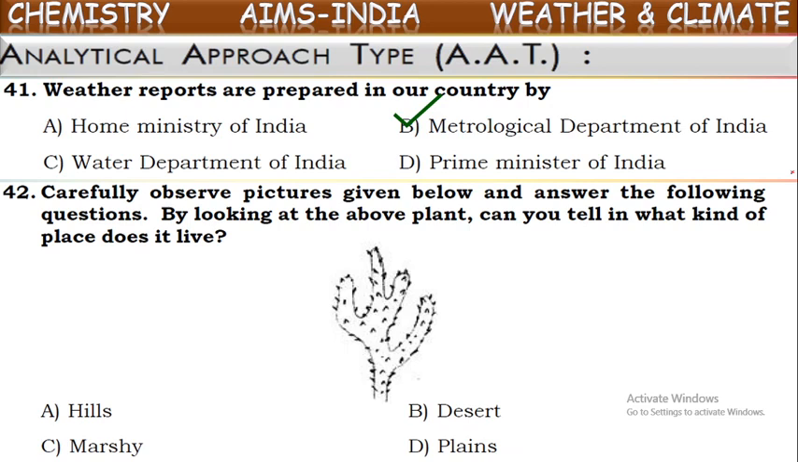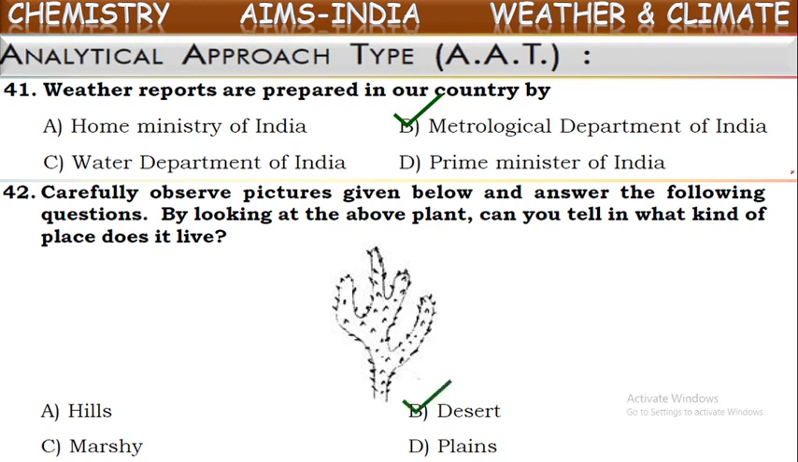These can survive in the places where there is scarcity of water. Generally, a very small amount of water is available in deserts. So this kind of plant is often observed in deserts. It is called a cactus plant, which can survive even in water scarcity places, where water is available in very small quantity. We know in deserts water is very rarely available. In those areas also, these cactus plants can survive. So here we can say these plants are observed in deserts.